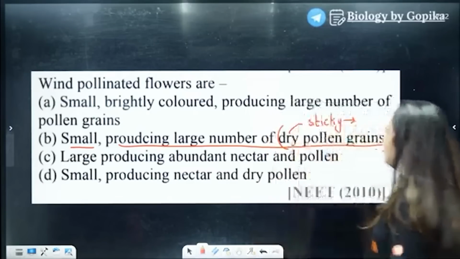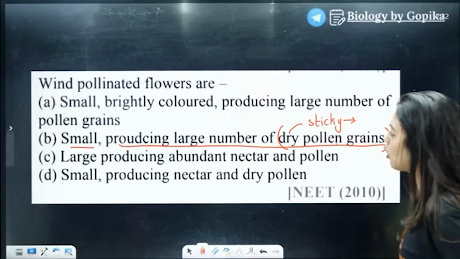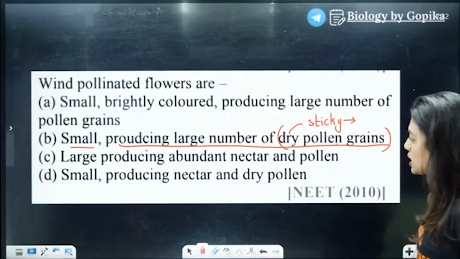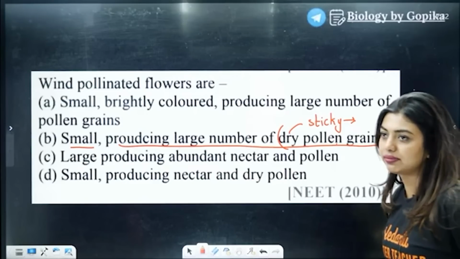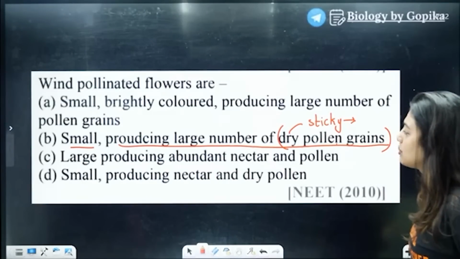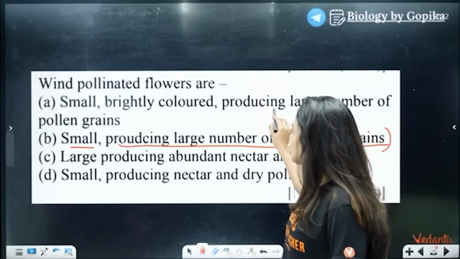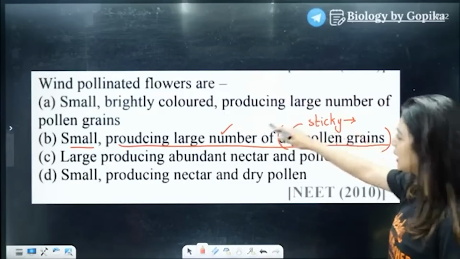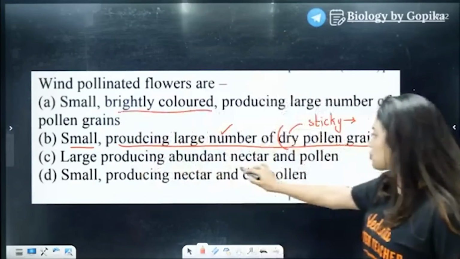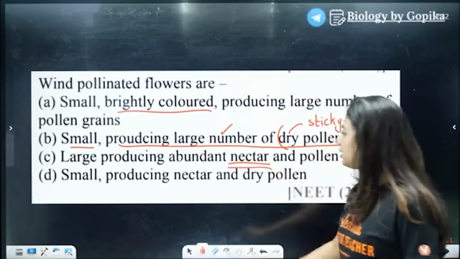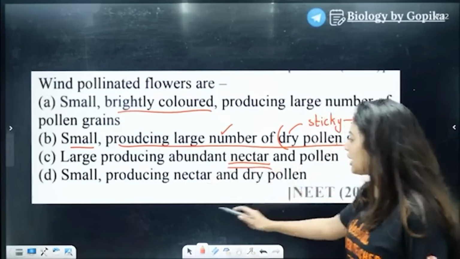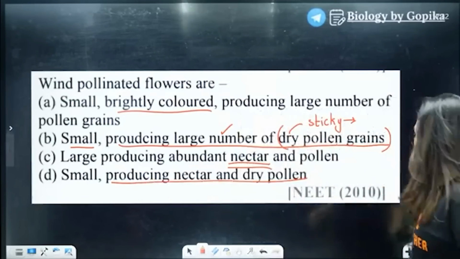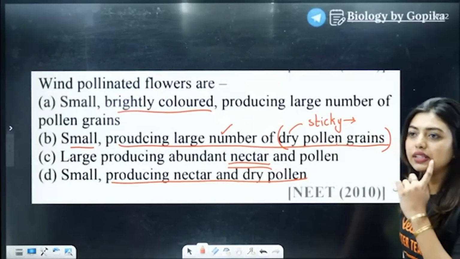Okay, small, brightly colored, producing large number of pollen grains. Small, producing large number of dry pollen grains. Large, producing abundant nectar and pollen. Small, producing nectar and dry pollen. Okay, out of all these statements, what will be correct? Here, producing large number of pollen grains is there. But again, small, brightly colored, bright color does not matter. Here, large, producing abundant nectar does not matter. Here it is small, producing nectar and dry pollen. Very mismatched options they have given. Okay. Yes.